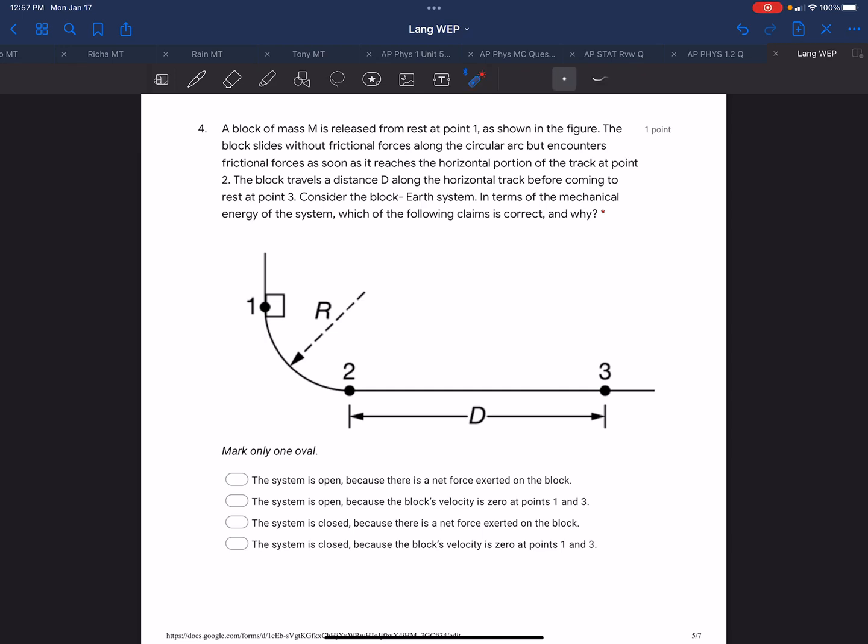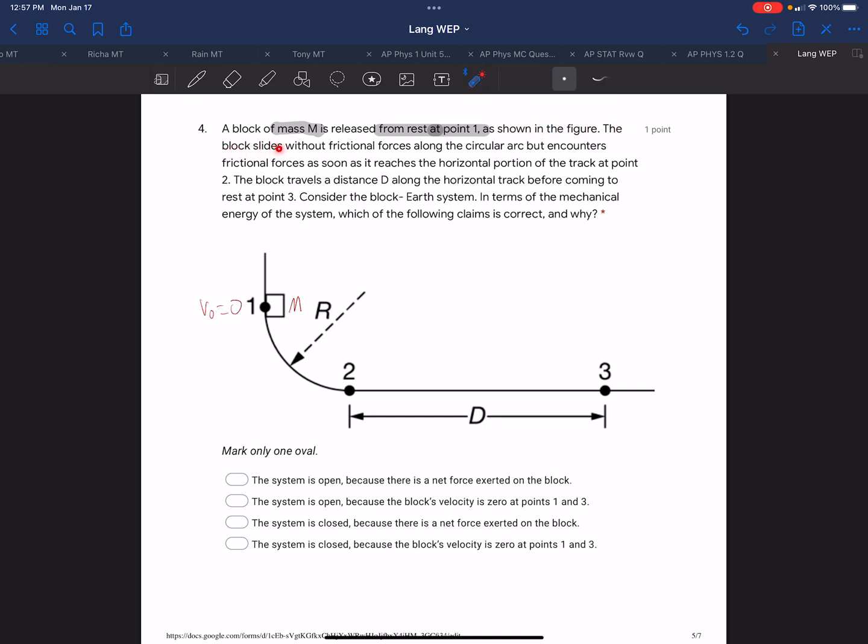In this question, we have a block of mass m released from rest at point 1. So let's get that labeled. We have a mass. The mass is m at point 1, and V0 is 0.